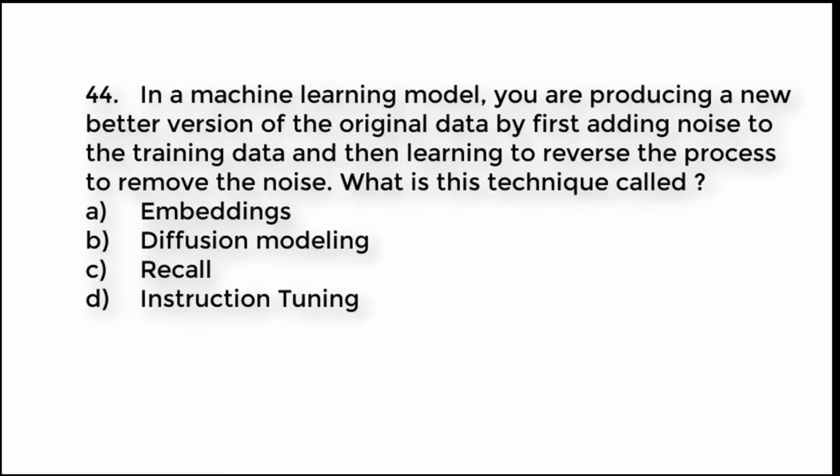Question number 44. In a machine learning model, you are producing a new better version of the original data by first adding noise to the training data and then learning to reverse the process to remove the noise. What is this technique called? A. Embeddings. B. Diffusion modeling. C. Recall. D. Instruction tuning. Try to guess the right answer. And the right answer is option B. Diffusion modeling.